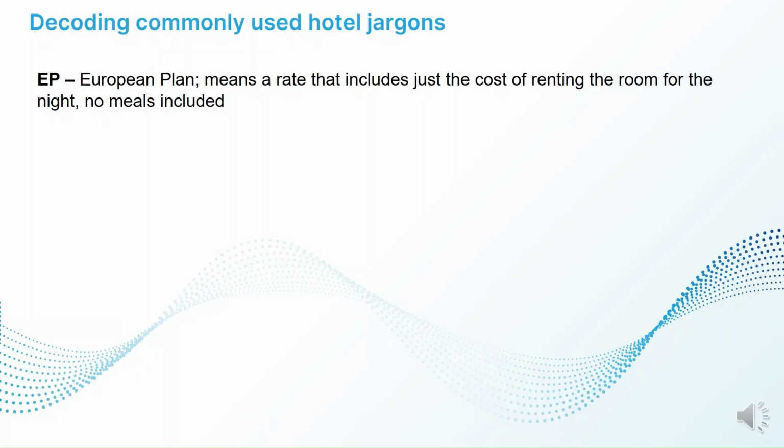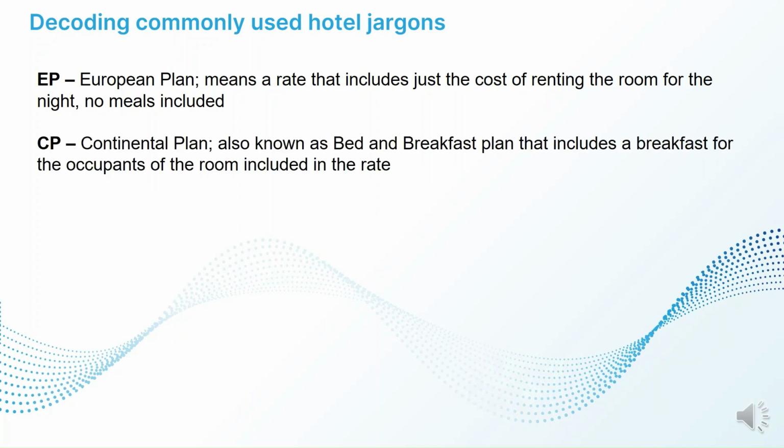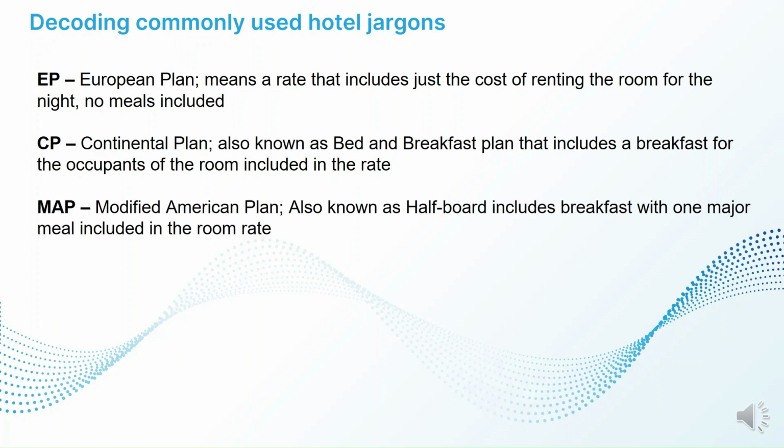EP, or European Plan. It means a rate that just includes the cost of renting the room for the night, no meals included. CP, Continental Plan, also known as Bed and Breakfast Plan, includes breakfast for the occupants of the room in the rate.